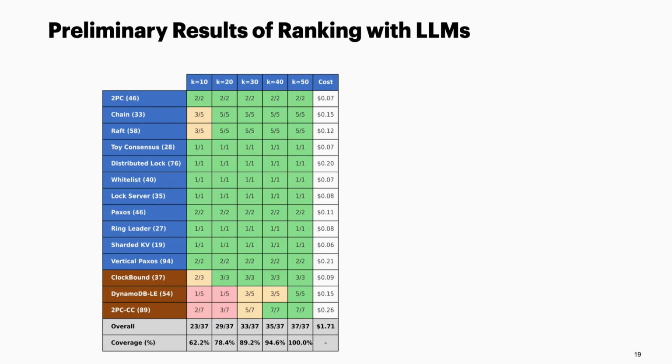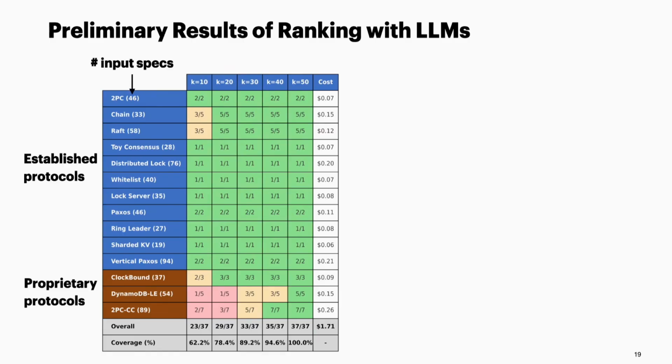And this table shows the results of our ranking workflow, where the top half and the bottom half show the data for established and proprietary protocols respectively. The number of input specifications in each benchmark is shown in the parentheses. Each column after it shows statistics when taking the top K ranked specifications, where each colored cell shows the number of goals being covered within top K over the total number of goals.